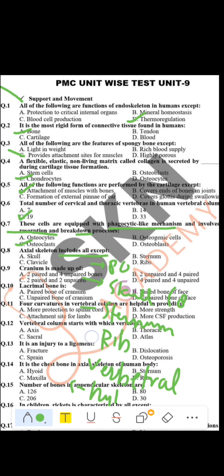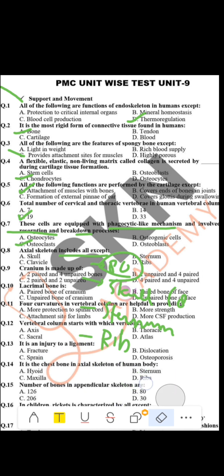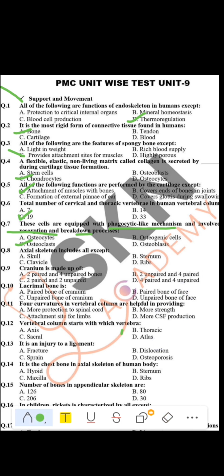Then sternum 1, ribs 24, vertebrae 33. So when you combine, this will be a complete 80. So now the question is, all are included in the axial system except the clavicle, because the clavicle is our collarbone, which comes into the appendicular system.